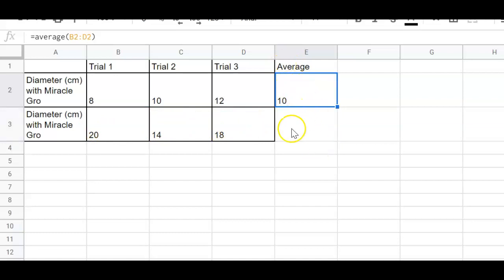Okay, if I want to copy the same formula down here, I'm going to come up to the cell, I'm going to make it a little cross, I'm going to left click, drag, let go, and then there I have my average. And you can come up here and you can go look to see. There's that formula, there are the cells that I'm averaging, and that's how you do that. I hope that was